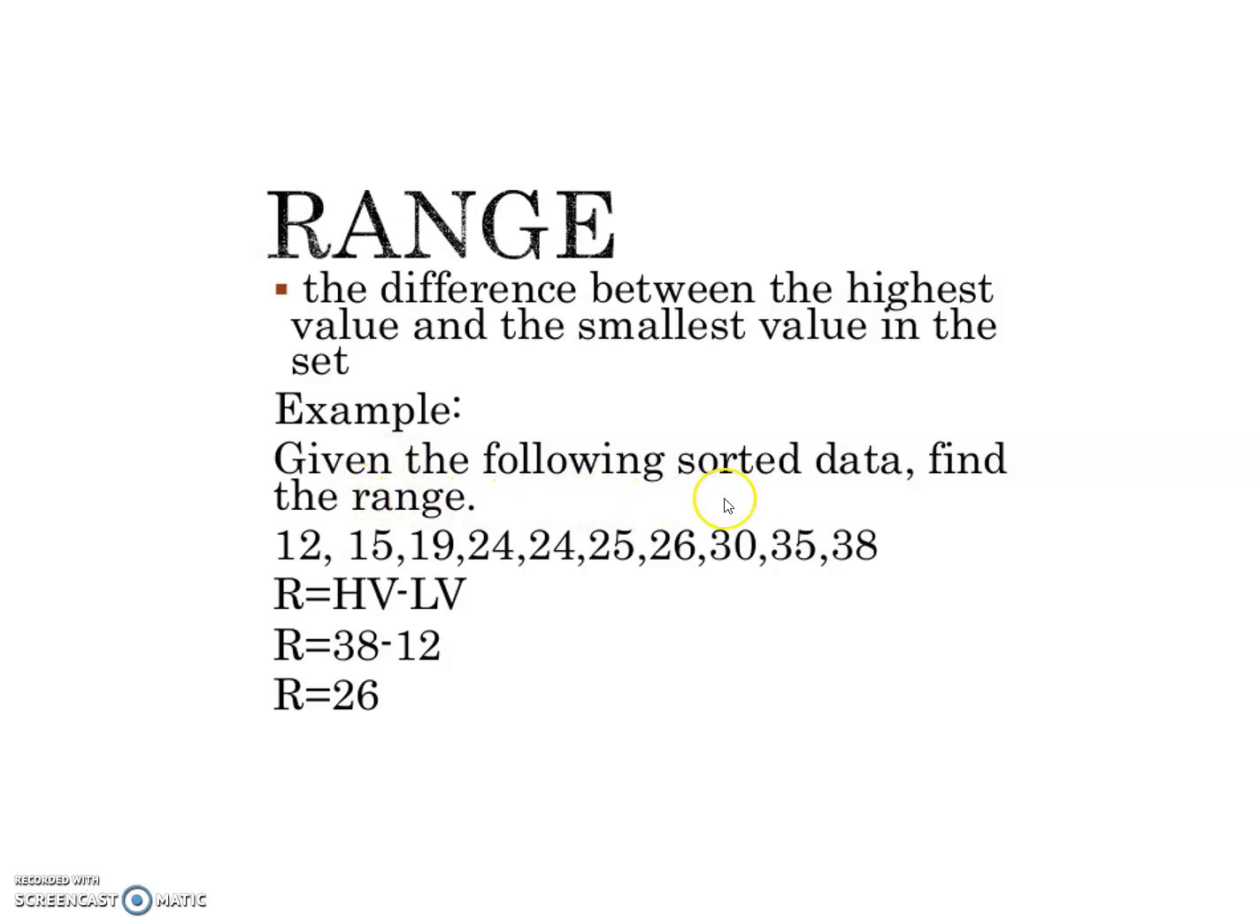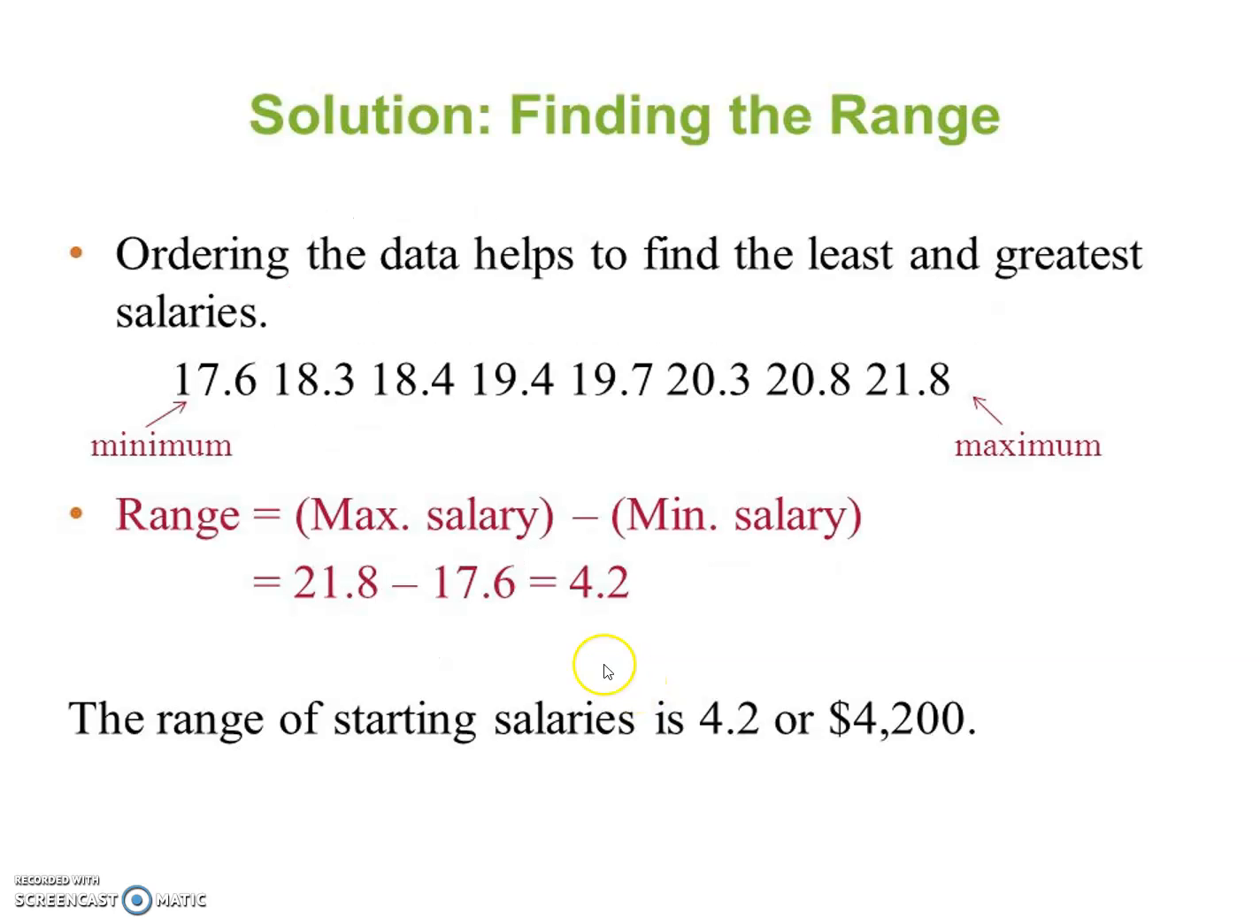For example, given the following sorted data, find the range: 12, 15, 19, 24, 24, 25, 26, 30, 35, 38. Which is the highest value? Yes, 38. Which is the lowest value? Yes, 12. Sometimes the lowest value may be in the middle. We have to check each and every value to see which is highest or lowest in the given data. That is, arrange it in increasing order. That is easier to identify which is lowest and which is highest. That's why the range is equal to 38 minus 12. The range is equal to 26.